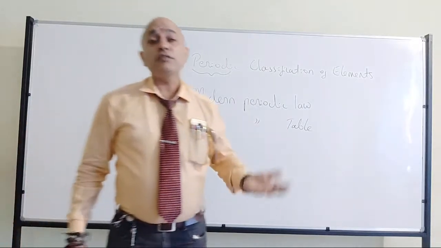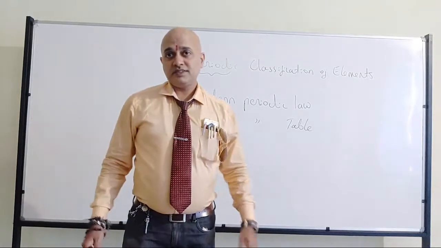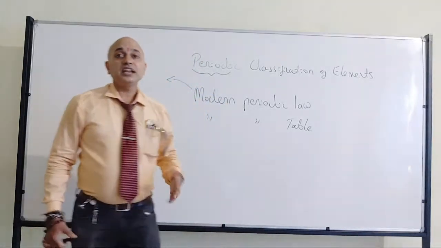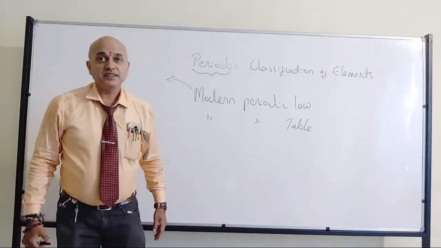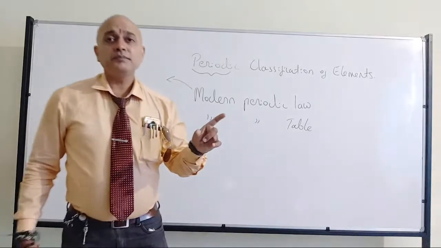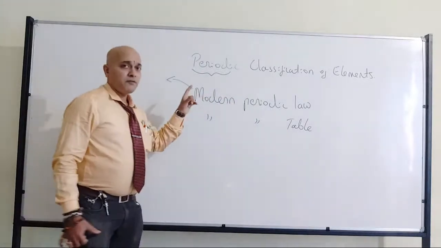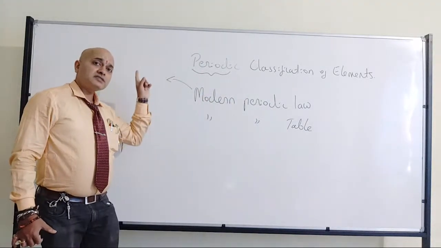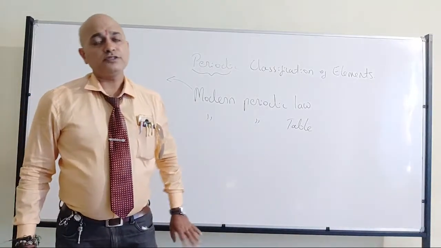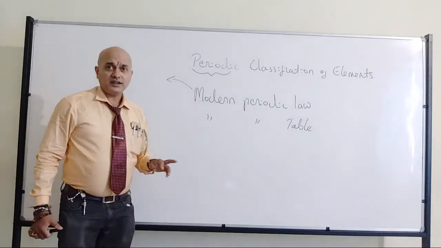Right? When they come out of the exam hall, they will say it was very easy. But when they get the result, it will not be full marks for chemistry, because 1 mark is gone. That one word made you get low marks: atomic number here, and atomic mass or atomic weight with respect to Mendeleev's periodic law. So don't get confused. Fine? So that's why we have the modern periodic law.